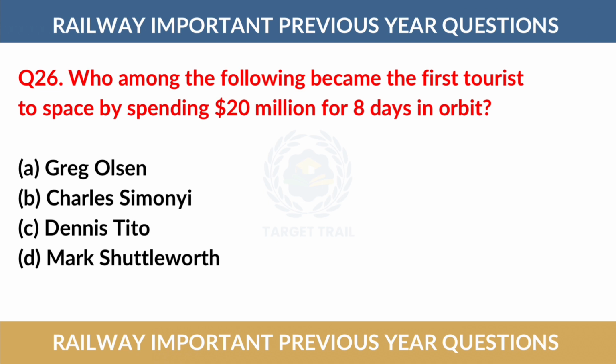Question number 26. Who among the following became the first tourist to space by spending $20 million for 8 days in orbit? The correct answer is option number C, Dennis Tito.